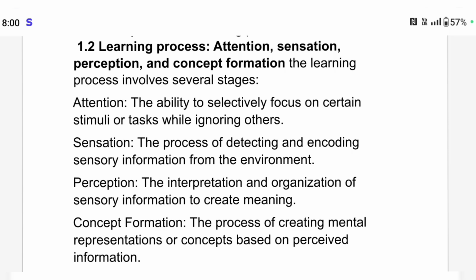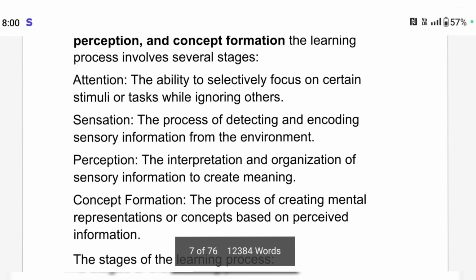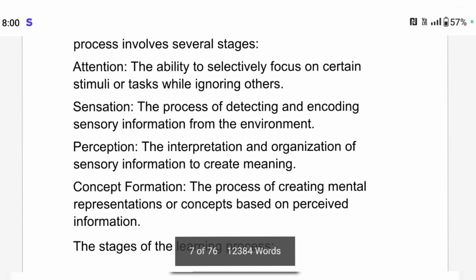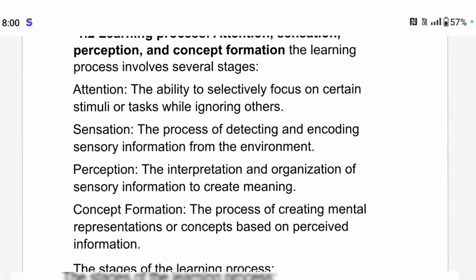Now I am teaching the 1.2 topic: learning process and attention, sensation, perception and concept formation. What is the meaning of all these in the learning process? In the learning process, we will face all these stages: attention, sensation, perception and concept formation.